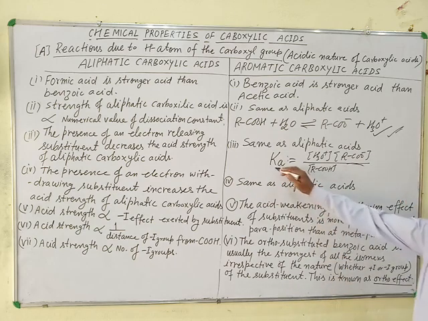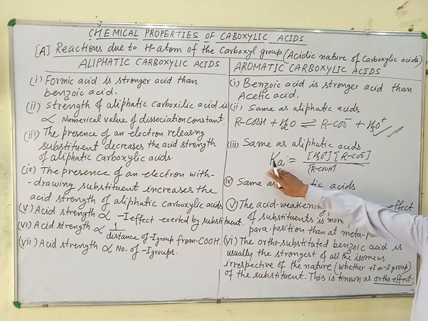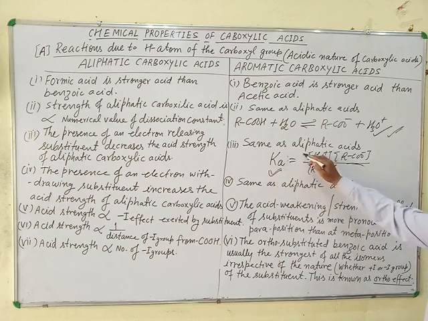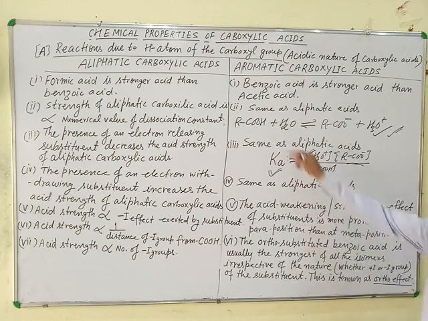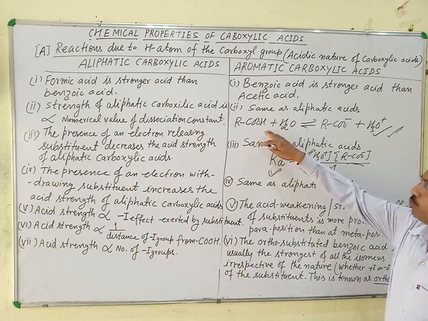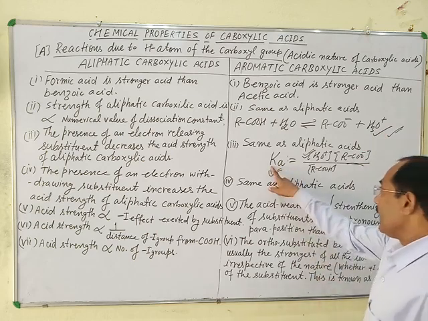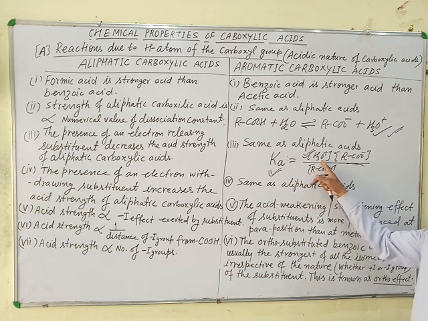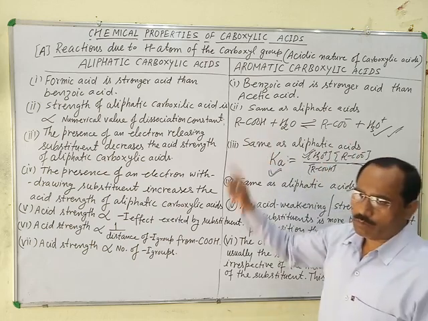Okay, this is called dissociation constant of carboxylic acid. In this equation, we see that the value of dissociation constant is directly proportional to the concentration of hydronium ion. It means any carboxylic acid which produces more number of hydronium ions in aqueous solution will be a stronger acid. It means K is directly proportional to the concentration of hydronium ion, and concentration of hydronium ion is directly proportional to the strength of carboxylic acid.